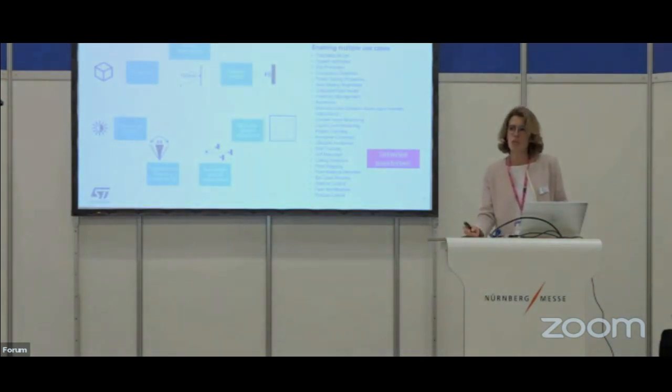So let's move now to the usage of ST ToF sensors in the industrial market. Thanks to their multiple functions, the ST ToF sensors are the perfect solution for a huge number of use cases. Indeed, ToF sensors can perform an accurate distance measurement, but they can also perform proximity sensing.